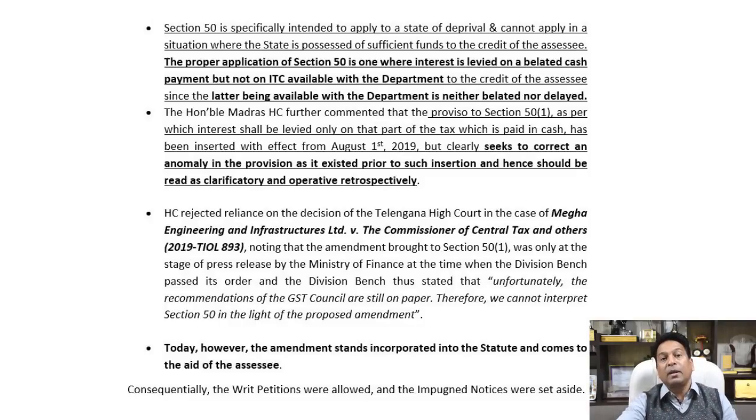So what the Honorable Madras High Court has said is that since this proviso is clarificatory in nature, hence it is going to be applicable retrospectively from July 1, 2017. I would like to highlight one important parameter in that Telangana High Court judgment in Mega Engineering and Infrastructures Limited.